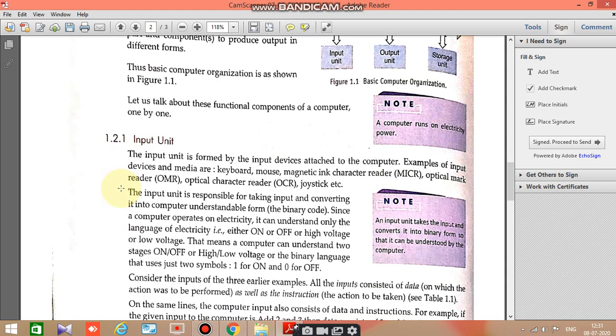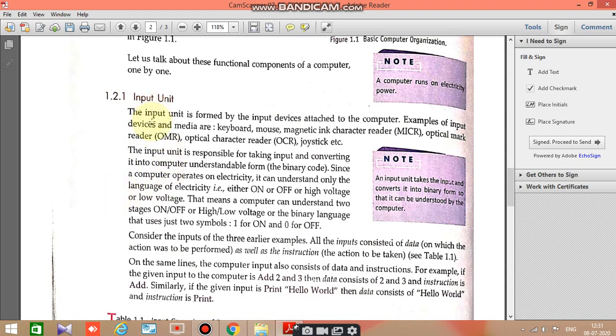So we will discuss these 4 one by one. Input unit. What is input unit? It helps us to put the instructions into the computer through input devices, and all the input devices are attached to the CPU. Examples like keyboard, mouse, and all the input devices have their own use. It depends on the type of instructions which you are going to give.